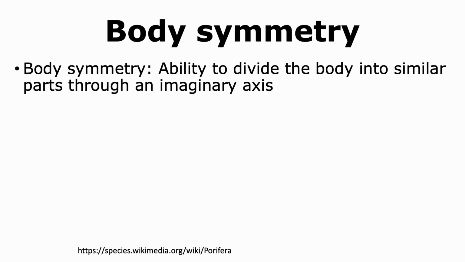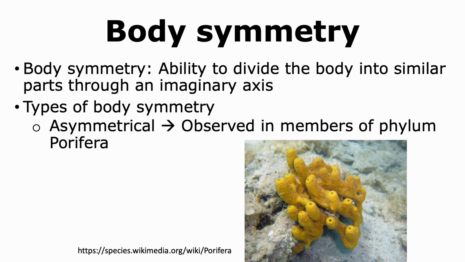Body symmetry is the ability to divide an organism's body into similar parts through an imaginary axis. When we look at the types of body symmetry, one of them is where there is no symmetry at all, and where the body thus is asymmetrical. This is observed in members of the phylum Porifera, which includes sponges.